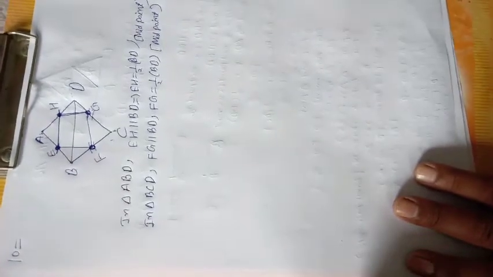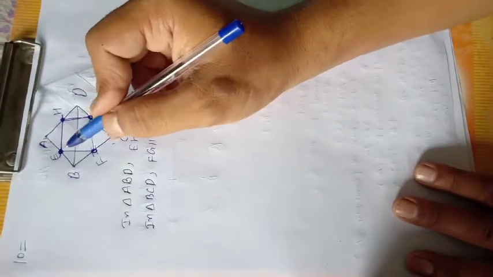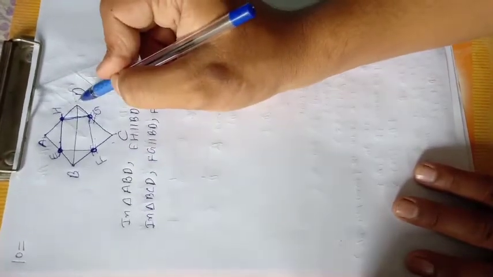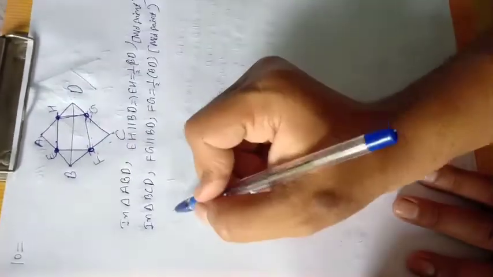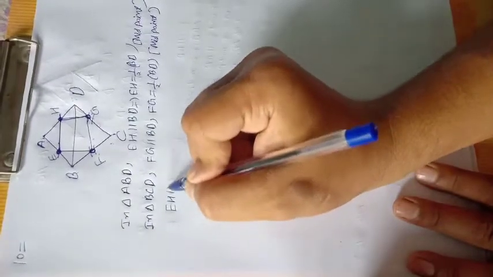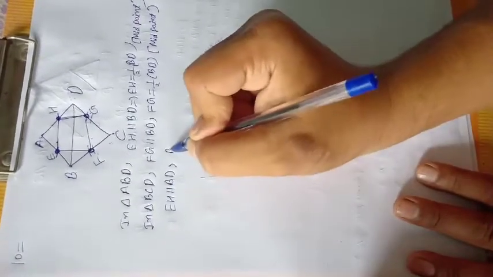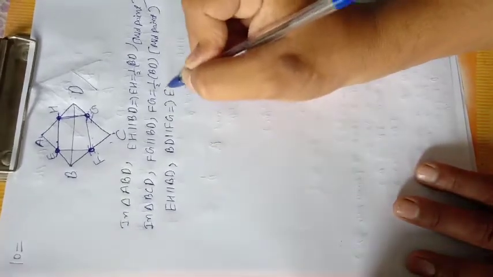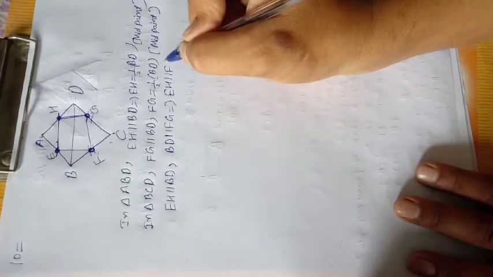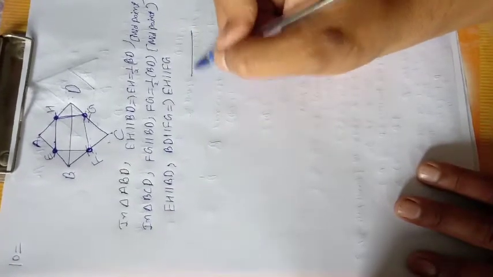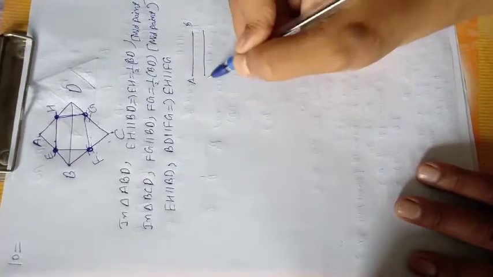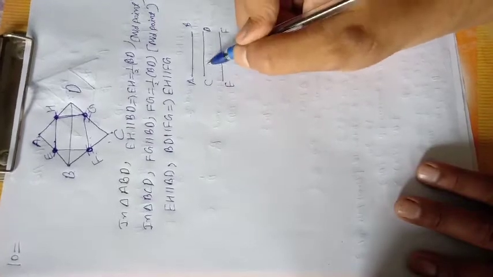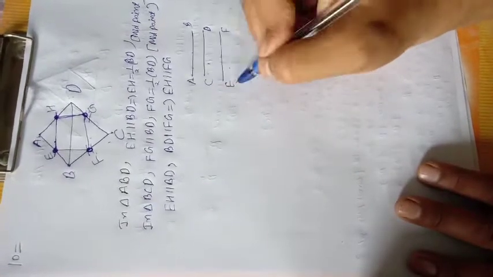Okay, now this is the quadrilateral. EH is parallel to BD and FG is parallel to BD. This implies that EH is parallel to FG, because if one line AB is parallel to CD, and CD is parallel to EF, then these two are also parallel.